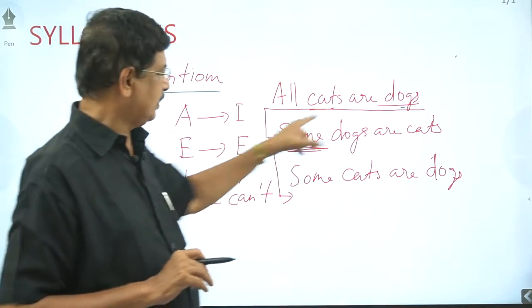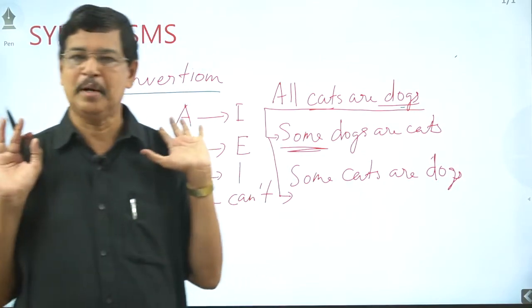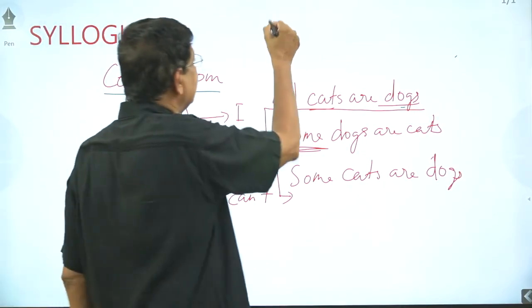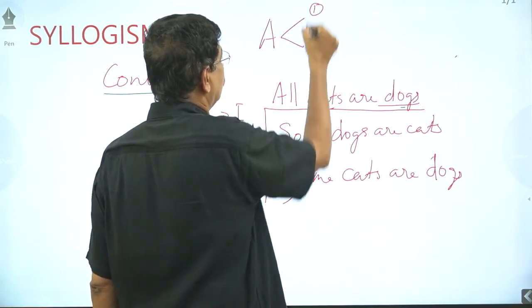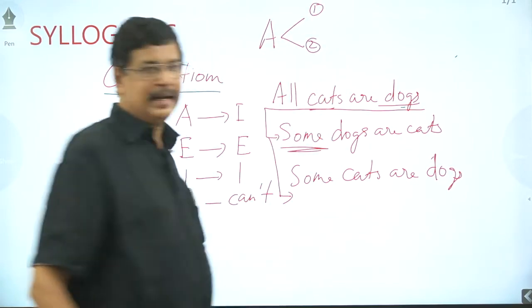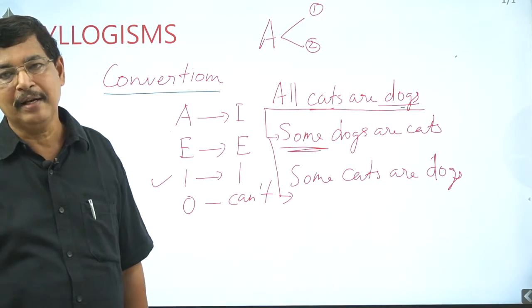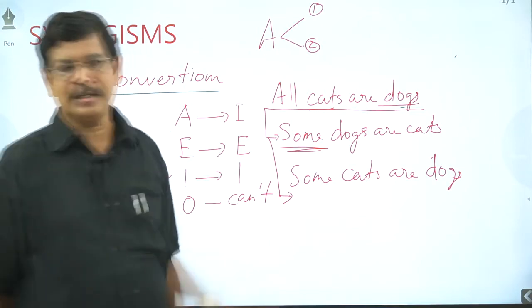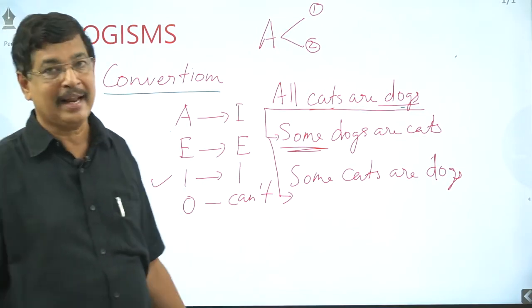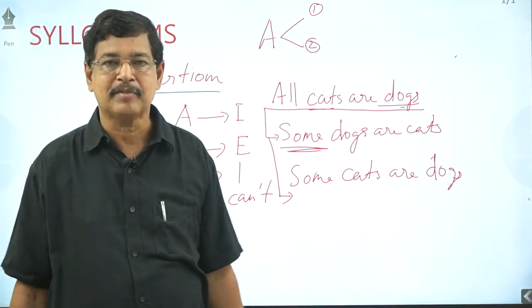When we have an A-type statement, you can find two conclusions: some cats are dogs, some dogs are cats. That is the only two conclusions you can arrive at from an A-type statement.